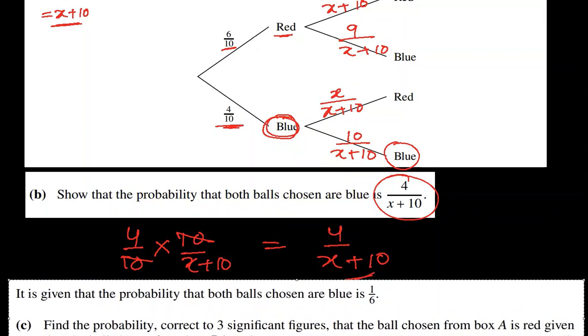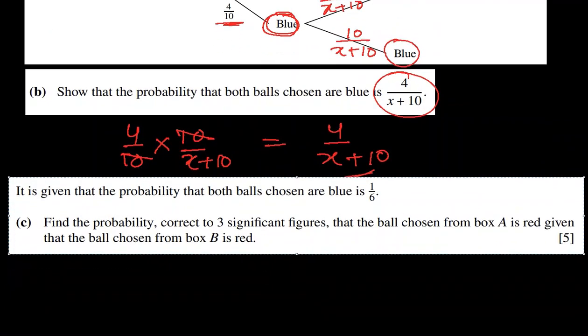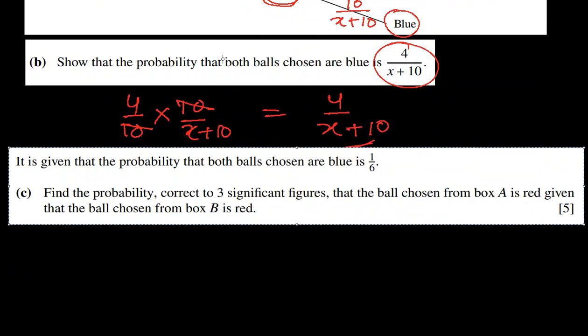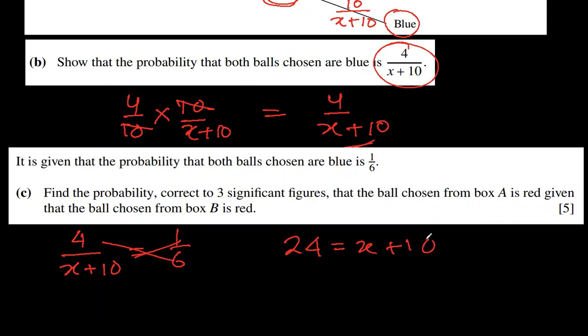Next one: it is given that the probability that both balls chosen are blue is 1 over 6. So both balls chosen are blue is 4 over x plus 10, and it is 1 over 6. Let's find x with the help of this. Let's not read the C part. 4 over x plus 10 equals 1 over 6. Cross multiply: 24 equals x plus 10, so 24 minus 10 equals x. So x becomes 14. So x is not unknown anymore.